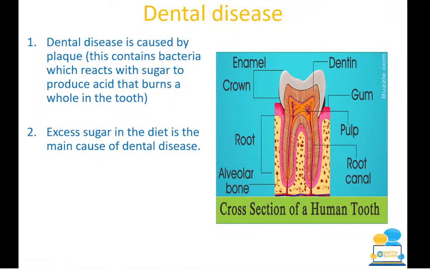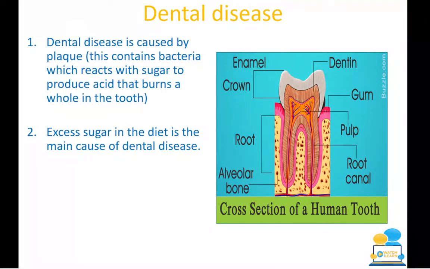So excess or too much sugar in the diet is the main cause of dental disease. If you're having chocolate a lot, if you are having orange juice a lot, fruit juices, the likes of your raisins, which are your dried fruit, your crisps, if all these things are sitting there on your teeth, they're going to start eating away. Especially if you don't brush your teeth before going to bed.